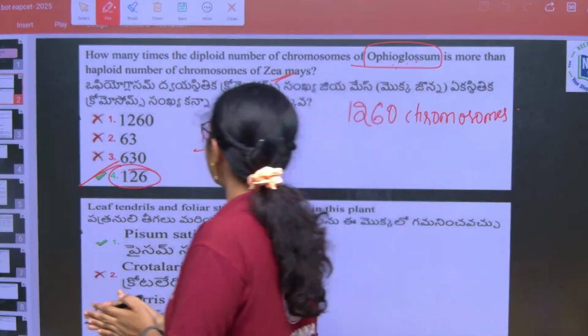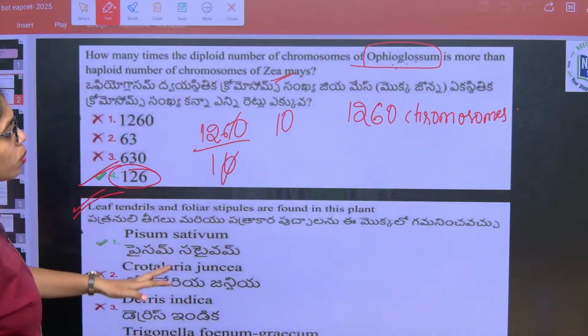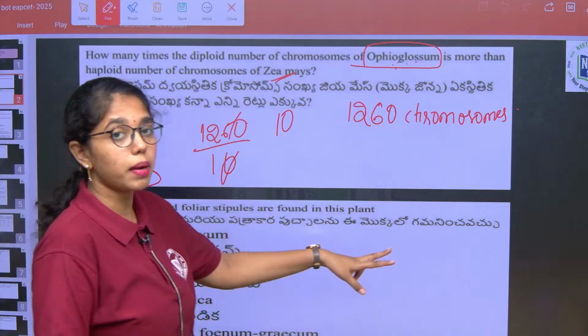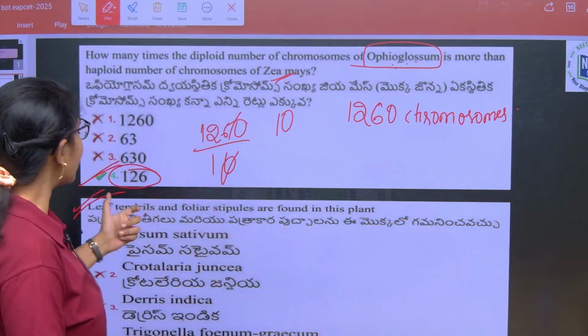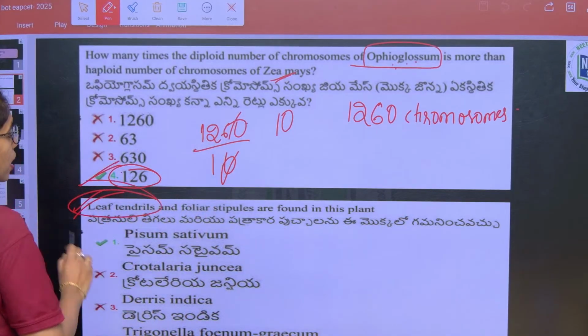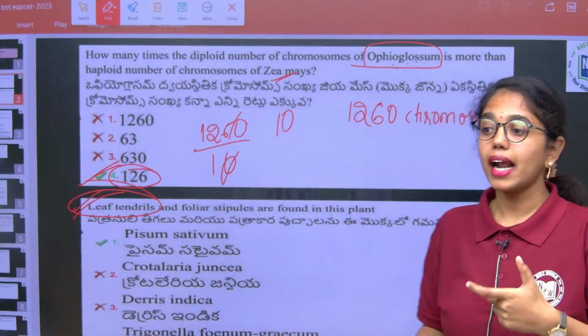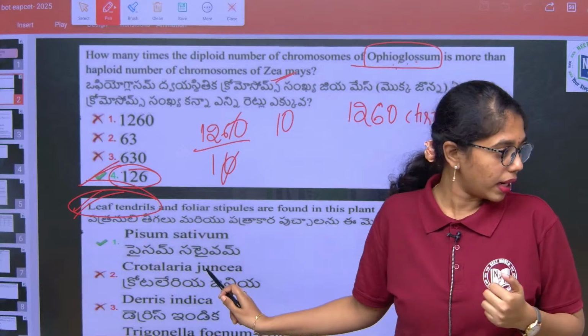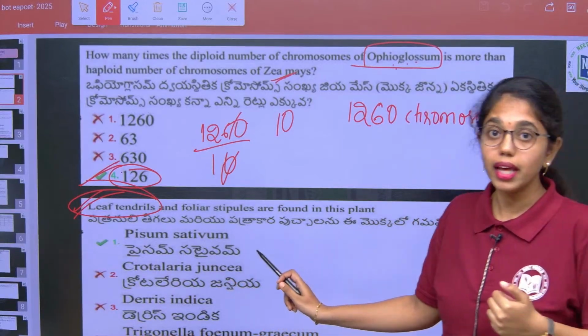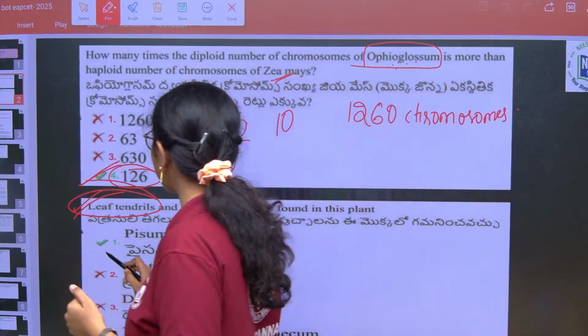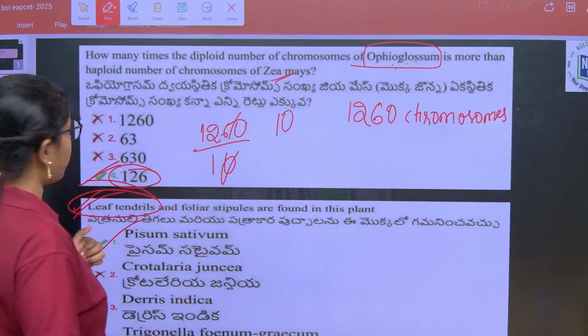Next, leaf tendrils and foliar stipules are found in this plant. This is from Morphology of Flowering Plants, leaf tendrils modification. Immediately if you see leaf tendrils, they are raised from the axillary bud of Pisum sativum. Okay, leaf tendrils from axillary buds of Pisum sativum.